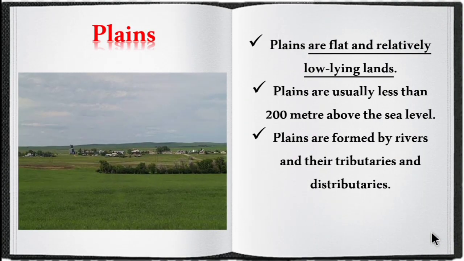Now let's move on to plains. Plains are flat and relatively low lying lands. Plateaus mean highly elevated portions, whereas plains mean flat and relatively low lying lands. Plains are usually less than 200 meters above sea level. Plains are formed by rivers and their tributaries and distributaries. A tributary means a branch from the main stream.